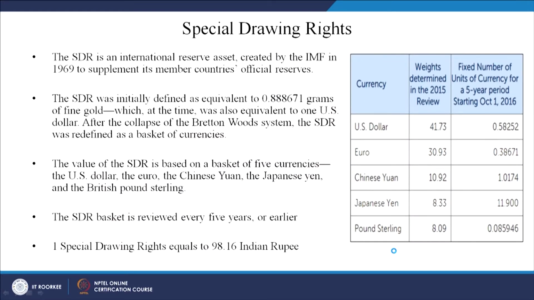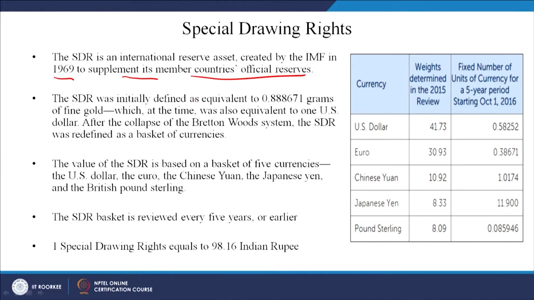So, let us see this. Now, I have brought one. The SDR is an international reserve asset created by the IMF in 69 to supplement its member countries' official reserves. So, the countries that have become members of the IMF, in case there is an emergency, it is like a cooperation. If somebody wants money, if he is a member, he can get the money without any problem, right.